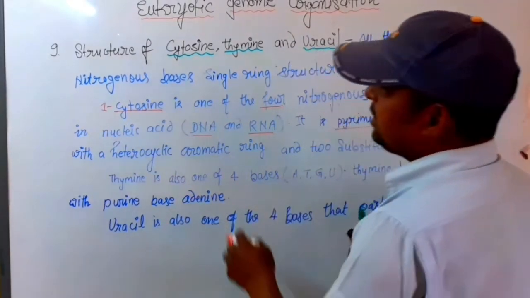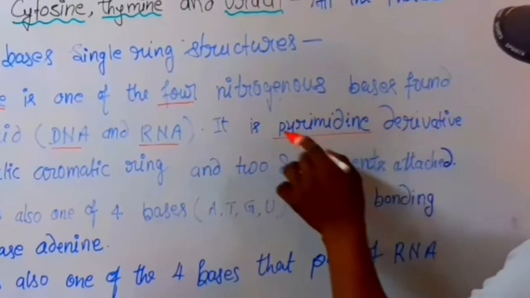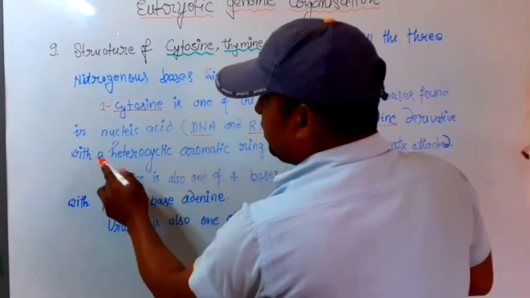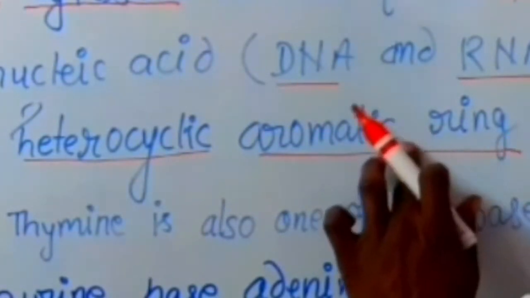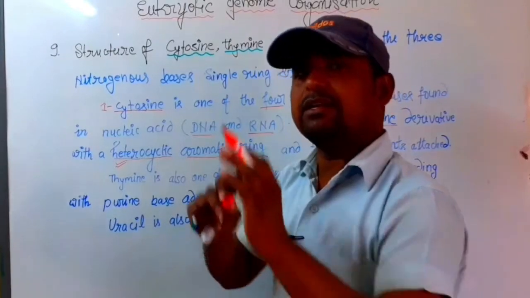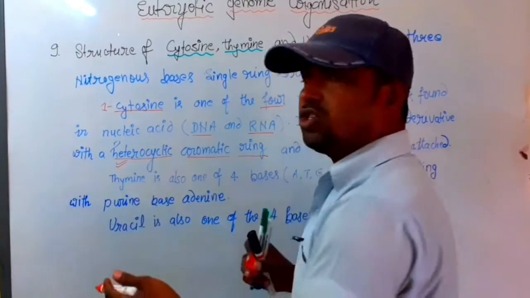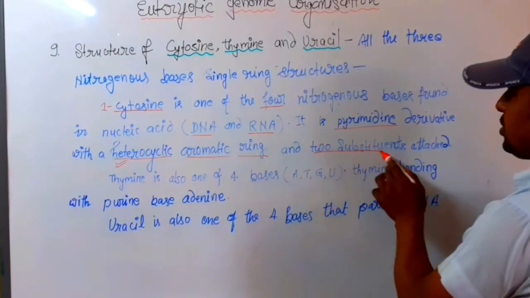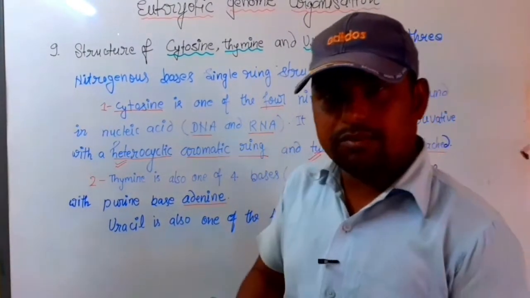It means cytosine is a derivative of pyrimidine with a heterocyclic aromatic ring. What is heterocyclic? We discussed it before, but a small discussion here also, when we draw the structure, and two substituents attached.